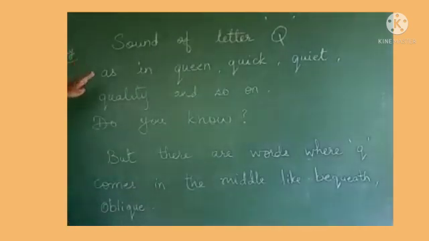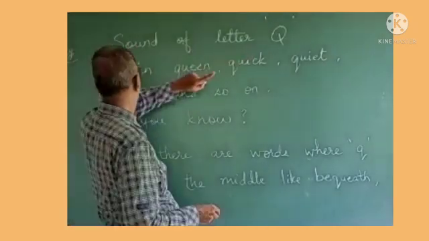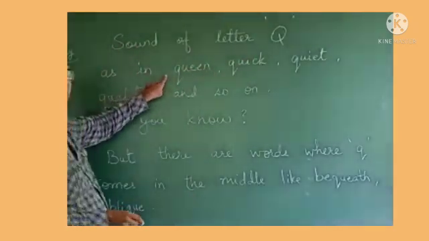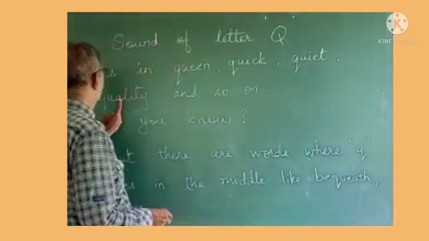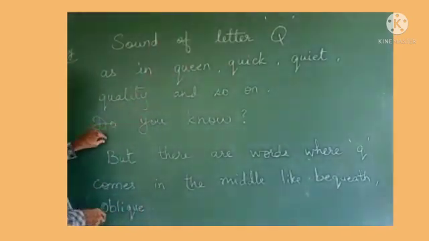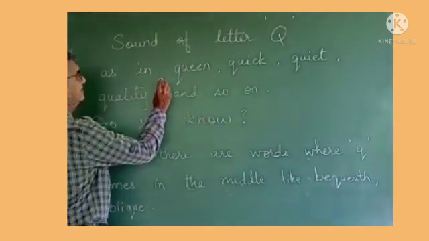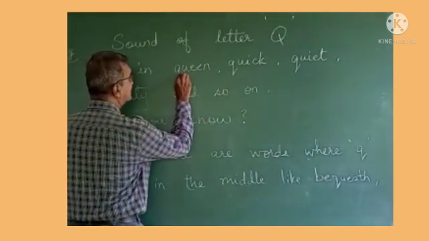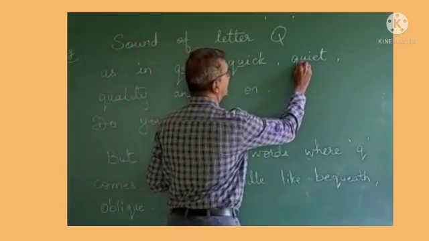Children, the next letter in the series of sounds, learning the sounds of all the letters of the English alphabet, is letter Q. As in queen, quick, quiet, quality, and so on. So many words. But do you know something? Whenever the spelling starts with Q, U always follows